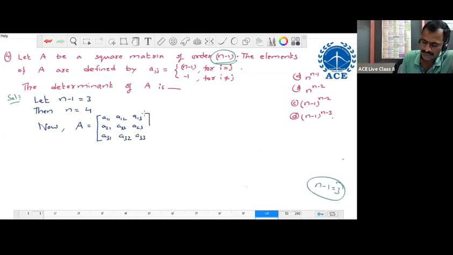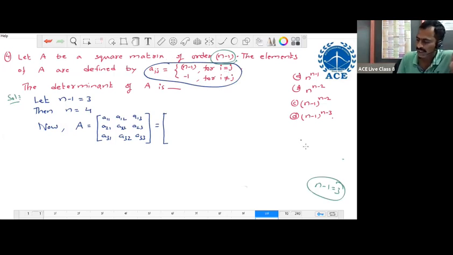This is a third order matrix, but the elements are not given directly. The elements are given indirectly by this formula. I equal to j means the two suffixes are the same, that is Aii or Ajj. This is called a diagonal element.